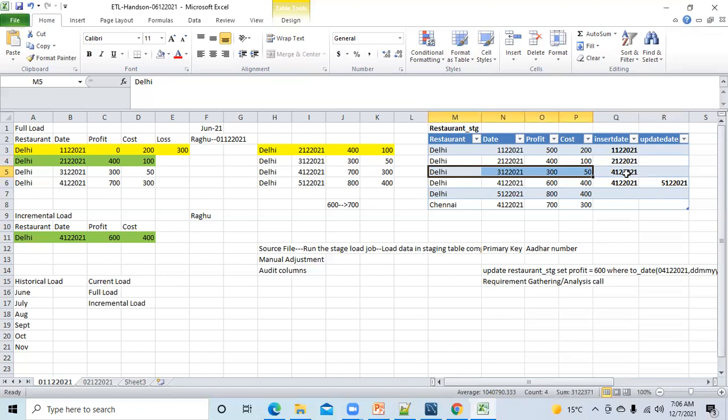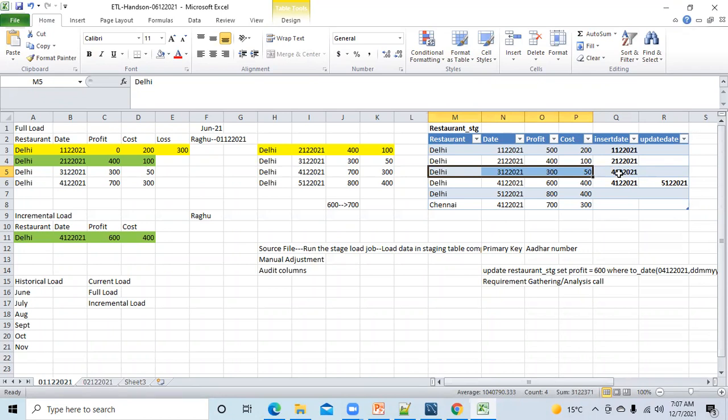Now you can ask me, Tanvir, here the date is 3rd December, so how is it possible that this was inserted on 4th December? Maybe because of some issue, the source team was unable to send this particular record. It happens. Maybe there was a network issue, a server issue, or an expired password. So he was unable to send you this data on 3rd December and sent it the next day. So this record will be inserted the next day. From this 4th December, you will understand that this particular record is of 3rd December, but it was inserted in the table on 4th December.